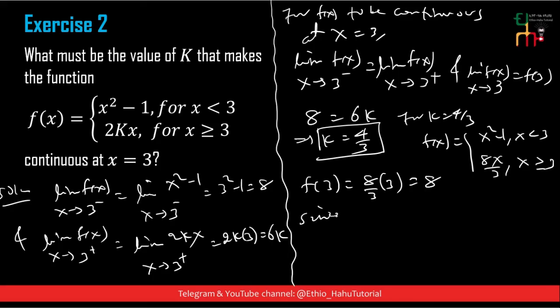Since the limit of f of x as x approaches 3 is equal to f of 3, which is equal to 8,